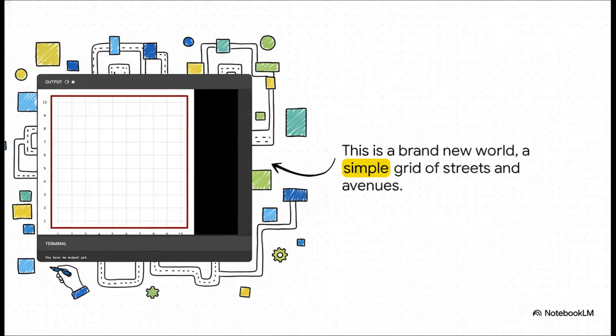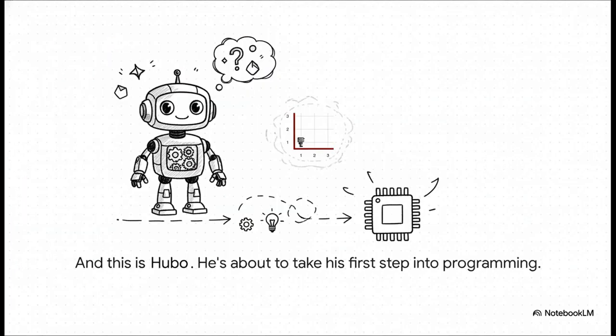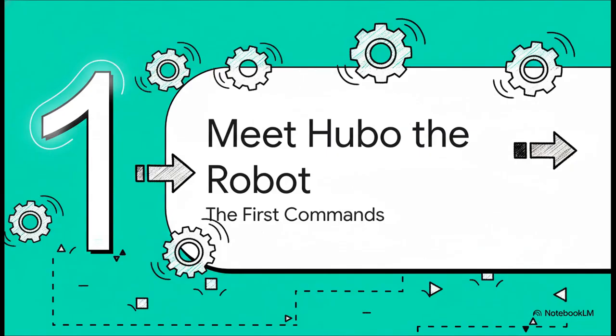So our story starts right here, in this totally empty, predictable world. Think of it like a blank canvas, the perfect place for us to start building something new. And here he is. This is our hero, Hubo. He's a brand new robot, a total blank slate. He knows absolutely nothing. But that's okay, because we're going to teach him everything he needs to know, one step at a time.